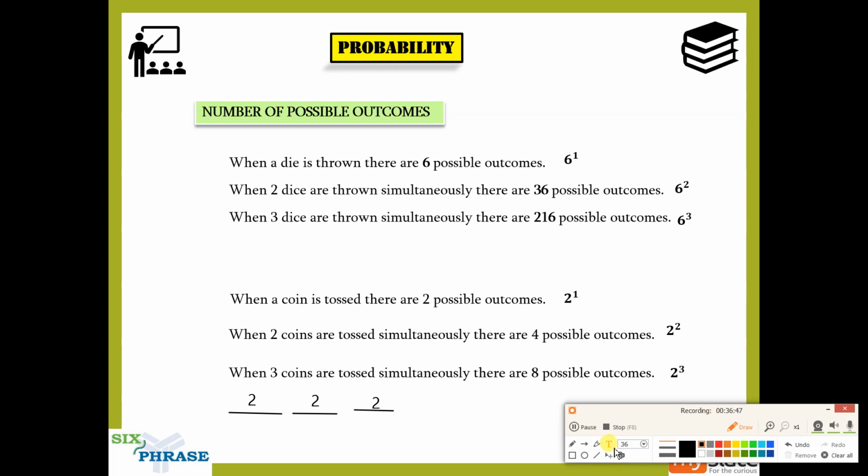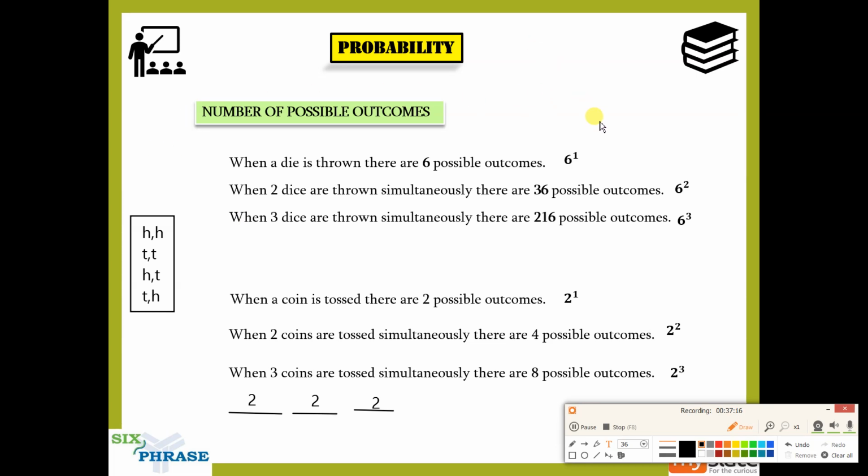And if still some of you did not get this, now you will get it. When two coins are tossed, these are the possibilities, guys. So did we get the 4 outcomes? Yes, when two coins are tossed, these are the 4 outcomes. When 3 coins are tossed, let's see what the outcomes are.